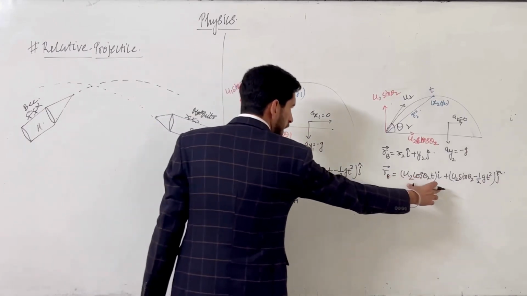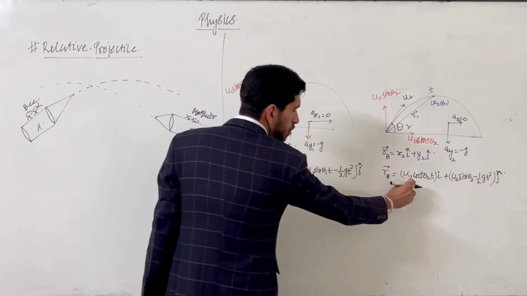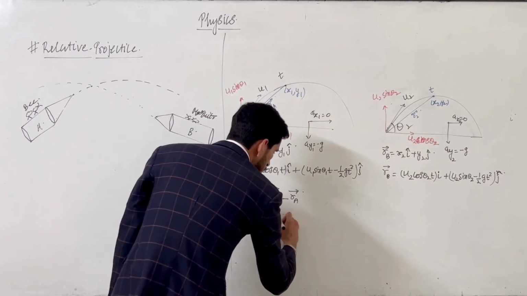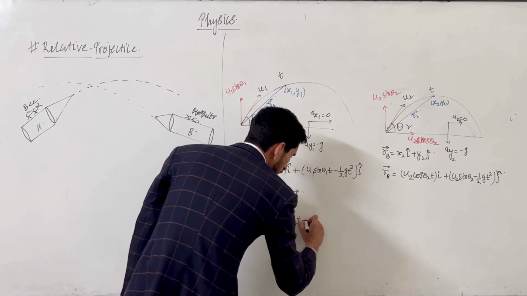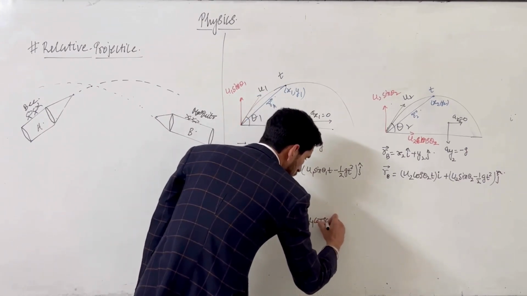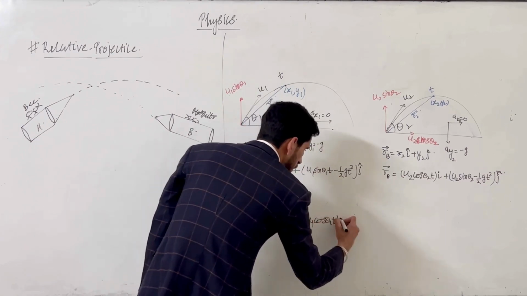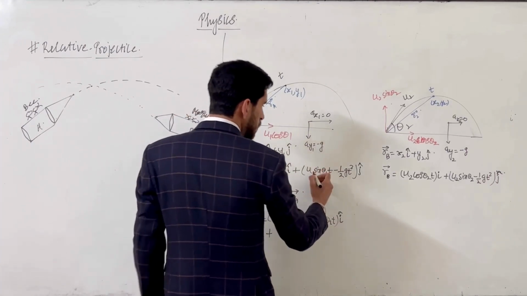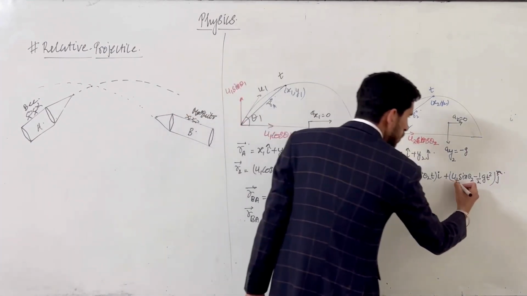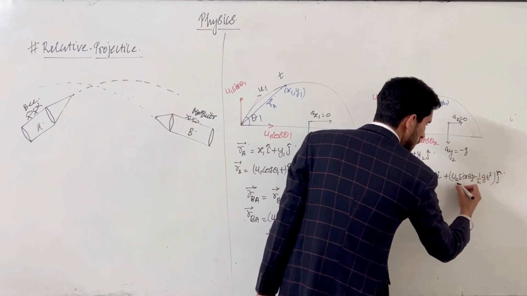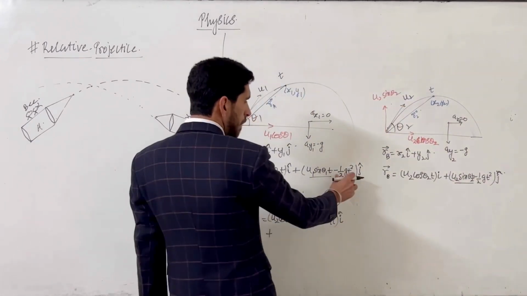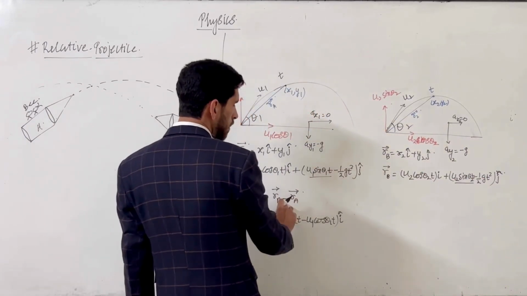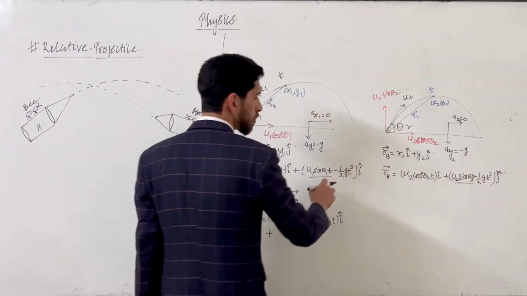If I subtract this i cap part from this i cap part, it will be u2 cos theta 2 t minus u1 cos theta 1 t i cap. This is the i cap part, plus the y part. In the y part, u2 sin theta 2 t minus half g t square, minus of this formula, and this minus will become plus and cancel out the half g t square.